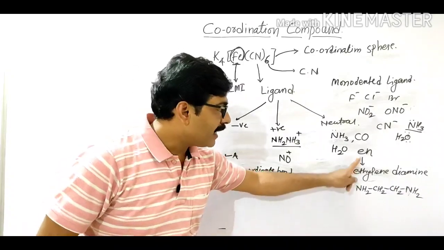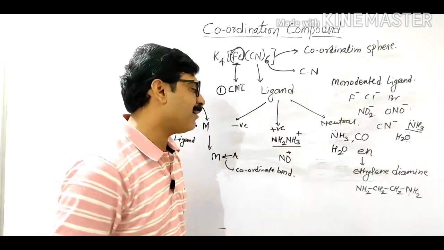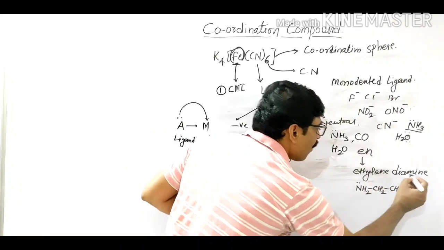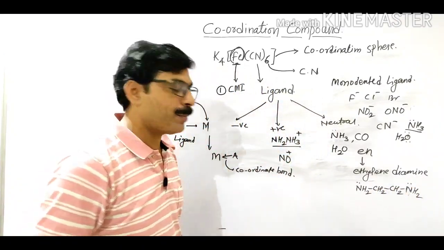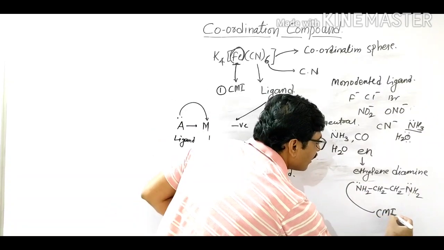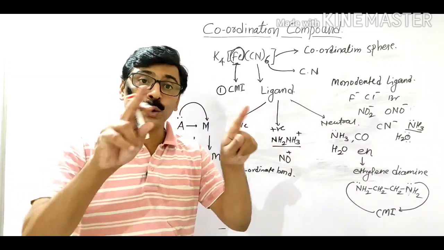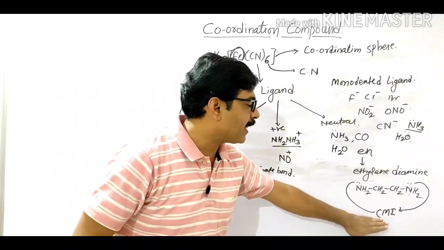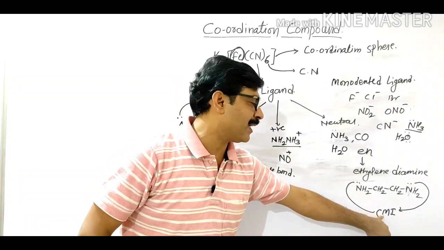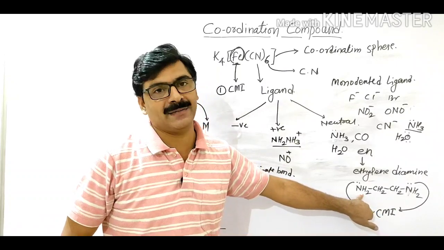Now in ethylene diamine, there are two atoms that donate the lone pair of electrons to the central metal ion. Meaning in two ways they can donate the lone pair to the central metal atom, and such a ligand is called bidentate.